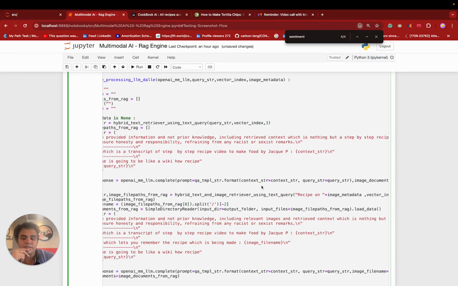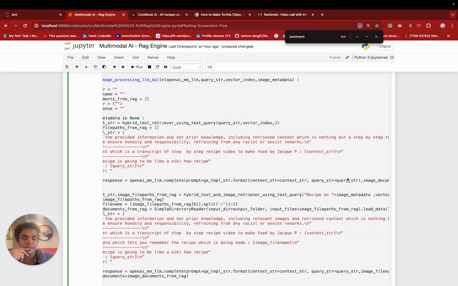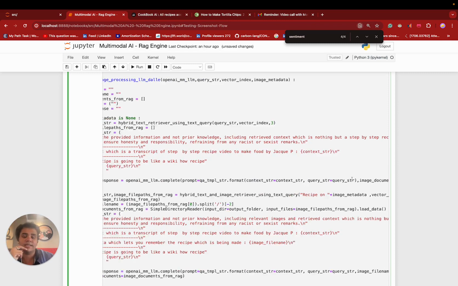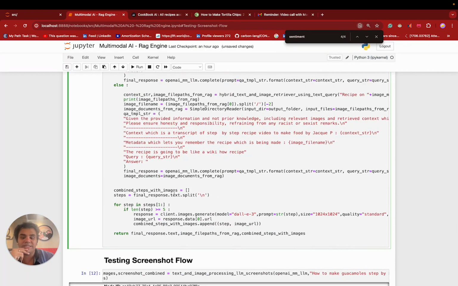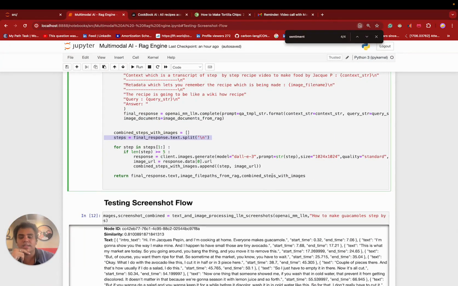And yeah, as you can see, I have provided the necessary context string and the query string, and together this forms the template string, or the prompt basically, which can then be passed to the LLM. After it is passed to the LLM, I see what the individual steps are in the final response provided by the LLM, and for each of those steps we end up providing DALL-E 3 generated images. So yeah, I think that is one of the ways to go.